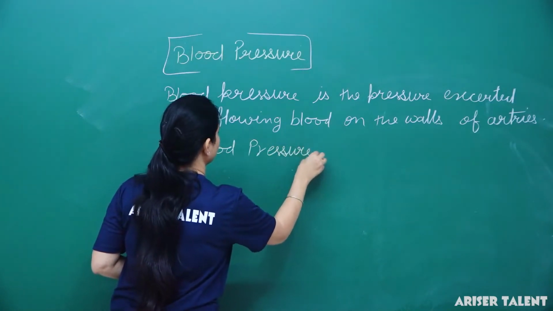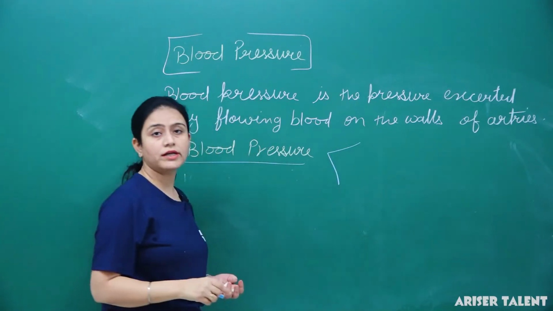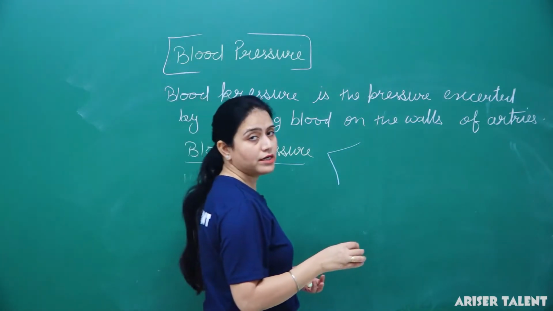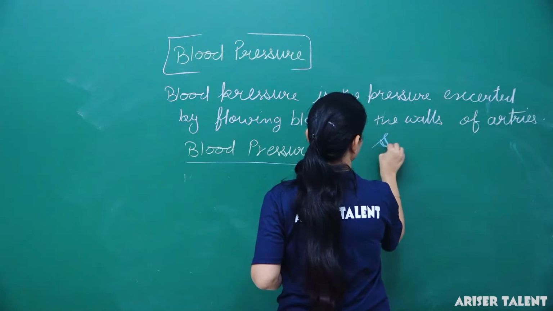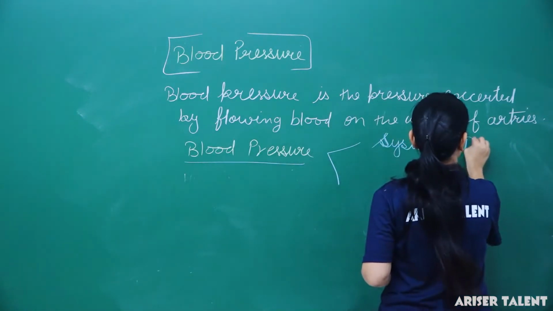Blood pressure is of two types. One is systolic blood pressure and another is diastolic blood pressure.